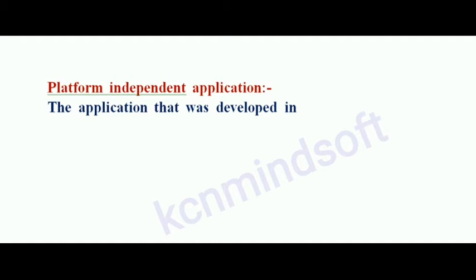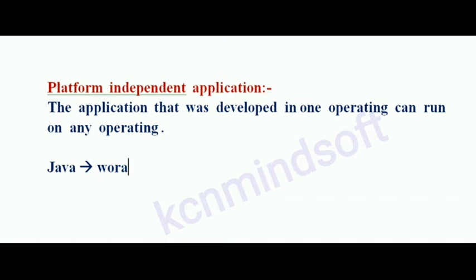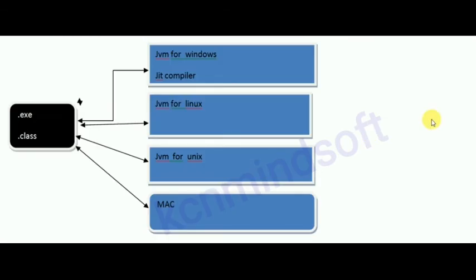The application that was developed in one operating system can run on any operating system, then it is called a platform independent application. For example, Java is platform independent. It is called WORA, write once, run anywhere. Java is platform independent, but JVM is platform dependent.